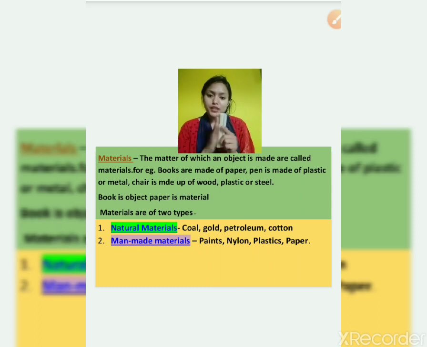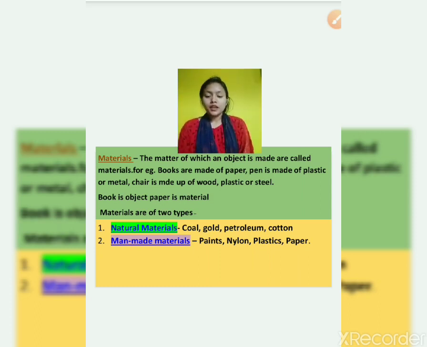So this object is made up of wood and cotton. So what are their materials? The materials are cotton and wood, and this is an object. So objects are made up of materials. As we have studied in the previous chapter, fiber to fabric, yarns are made up of fiber. Yes or no? So objects are made up of materials. So material is the basic unit.